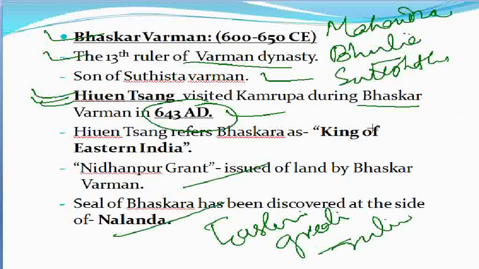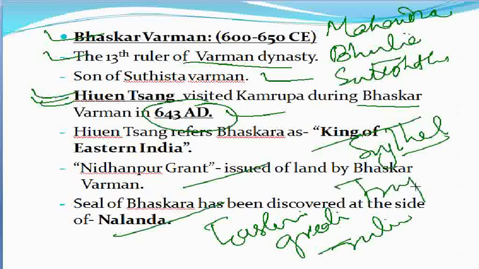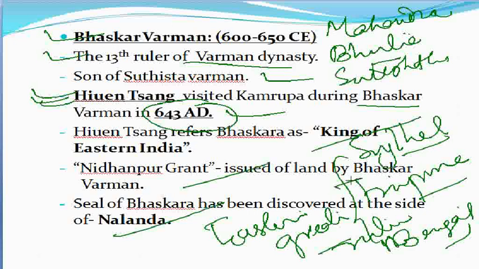These include Sylhet, then Tripura, and also Southeast Bengal. So he is one of the greatest rulers.